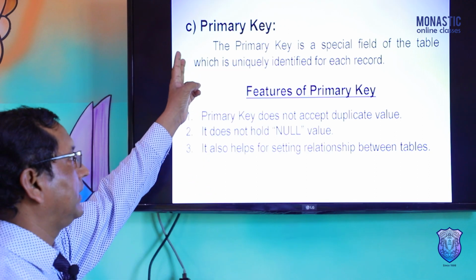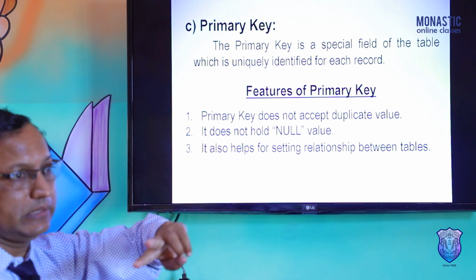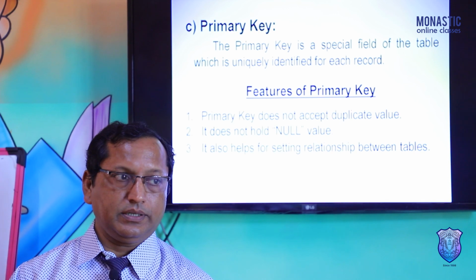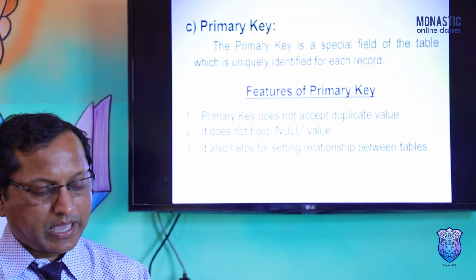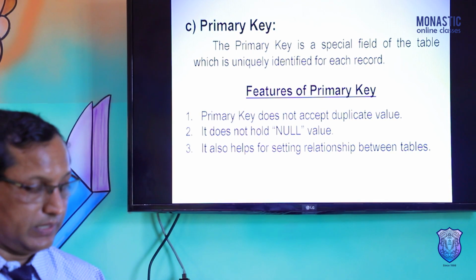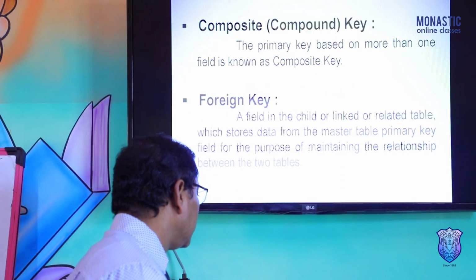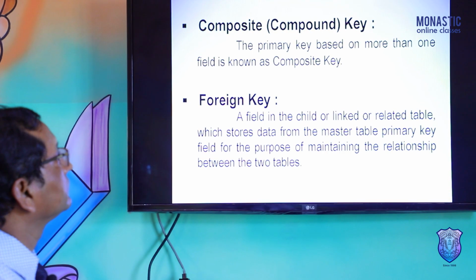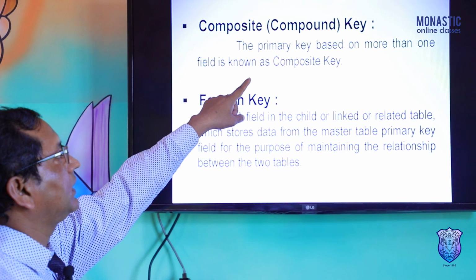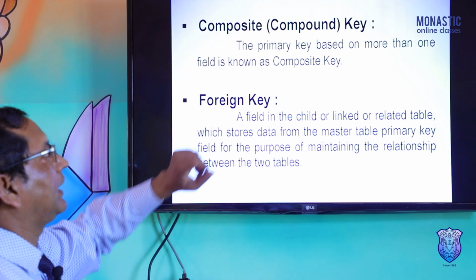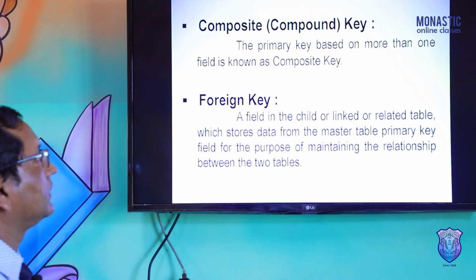Now, related to the primary key, there are two more keys. We can say there are two types of key: foreign key and composite key. So let's see what a composite key is. A primary key based on more than one field is known as a composite key.